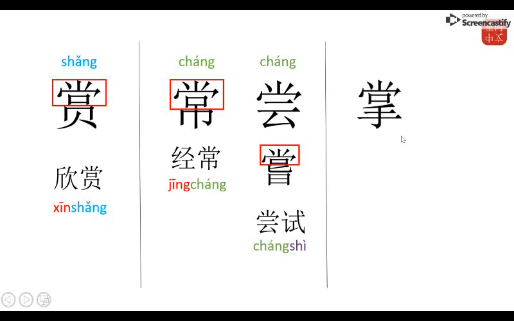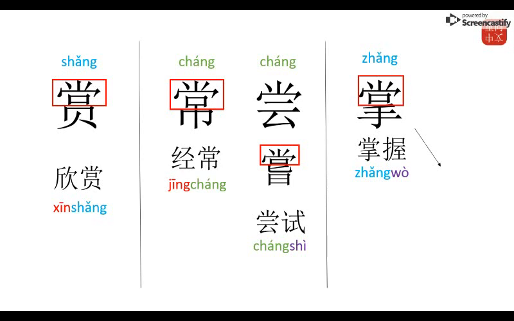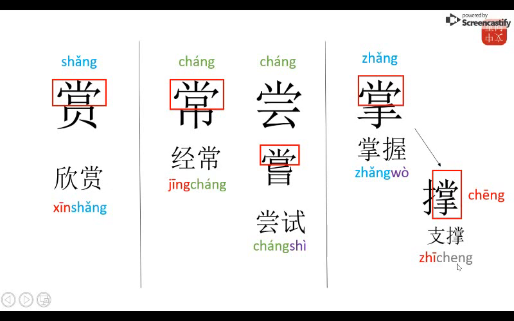And the third similar sounding one is chang, like to grasp. Here you can see the character element that we're talking about. For example, this word 掌握, to grasp something, either physically or conceptually. This character also becomes a character element in another character, the character chang, which means to prop up. Here you can see the character element, and an example of a word here, 支撑, to support.